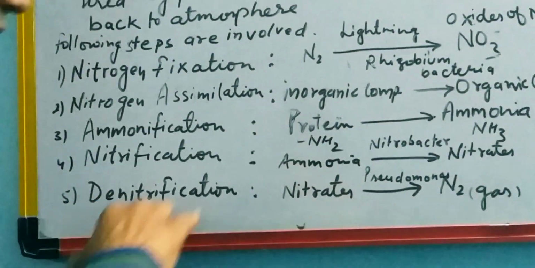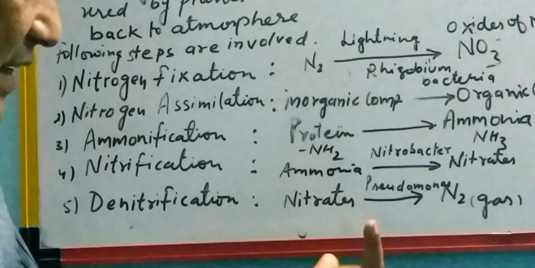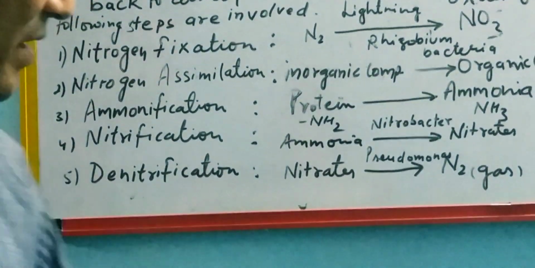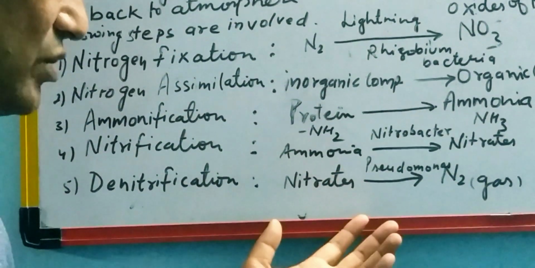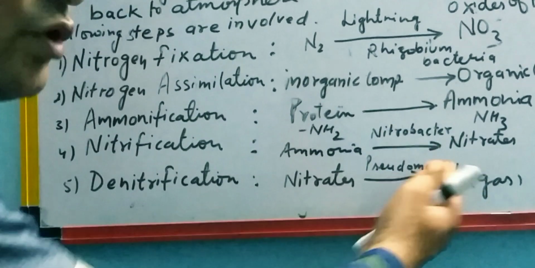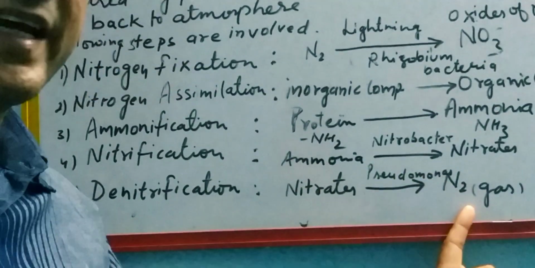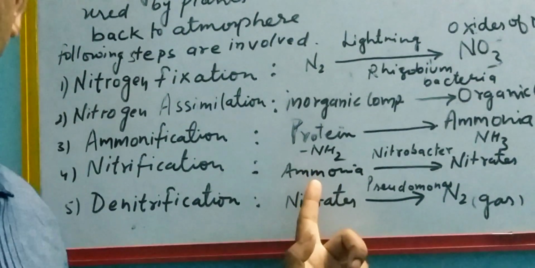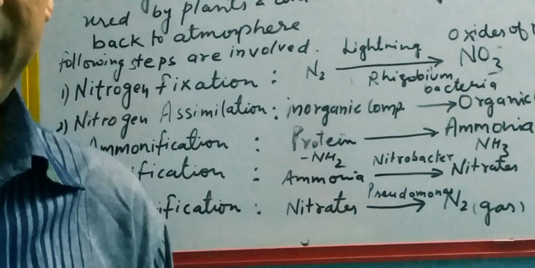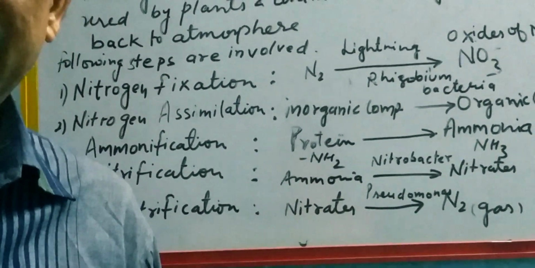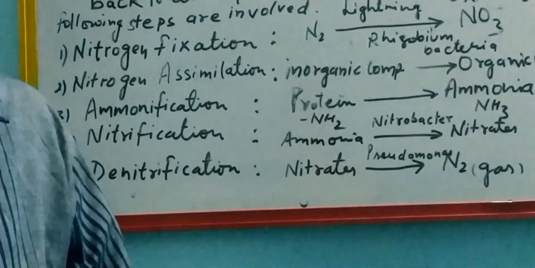And the last one is denitrification. It is just the opposite of them. You see, it is the inverse form. Here ammonia is changed into the nitrates by the Nitrobacter, and inside the soil one more bacteria, that is Pseudomonas bacteria, changes these nitrates into nitrogen gas. Not back into the ammonia, it releases nitrogen gas into the air. So children, you see the circulation, cyclic form.